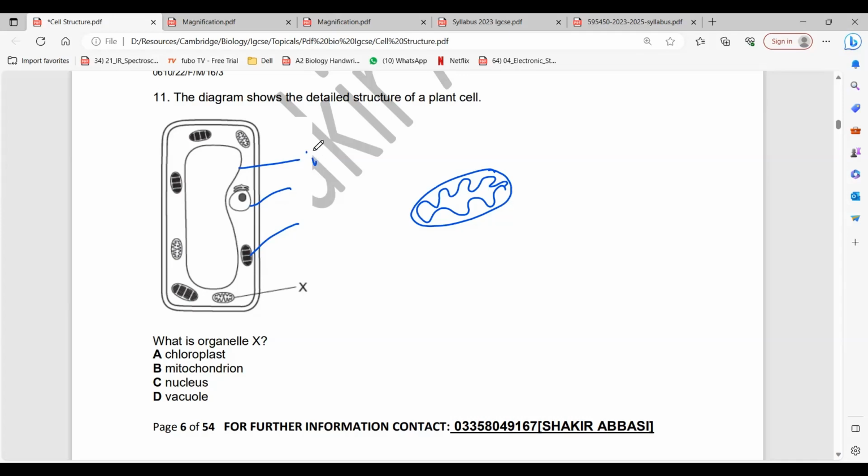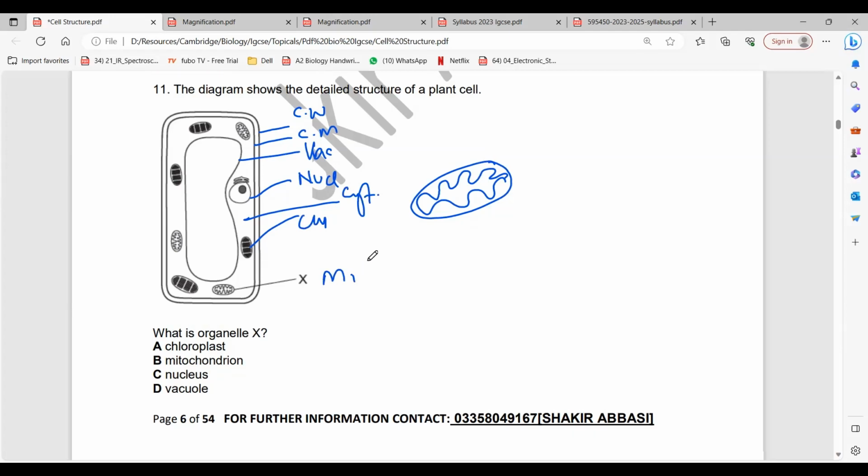Vacuole, okay. So it's vacuole, and this one is what? Nucleus. Hassan again, this one. Cell wall, this one. Cell membrane, this one. Cytoplasm, this one. Chloroplast, mitochondria. So the answer stands, beta.